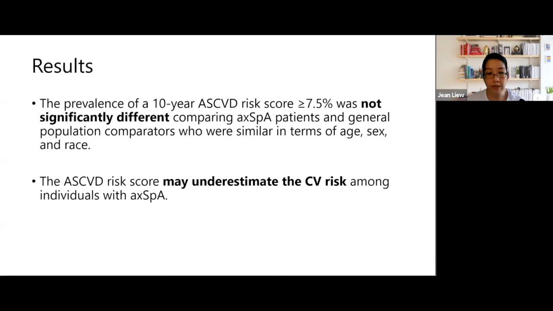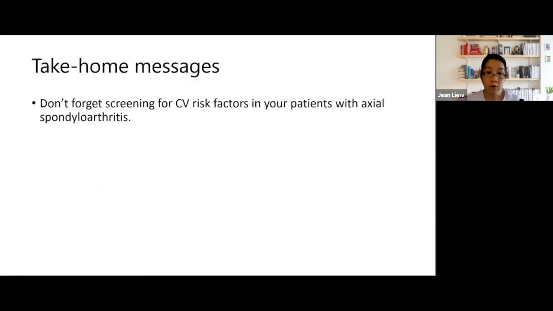And this scoring system is meant for the general population, all comers, and doesn't take into account factors beyond traditional cardiovascular risk factors, such as inflammation or medication use that could all be contributing in people with rheumatic disease. So our take-home message is to not forget screening for cardiovascular risk factors in patients with axial spondyloarthritis, and to ensure good communication with patients as well as with their primary care providers regarding this screening.